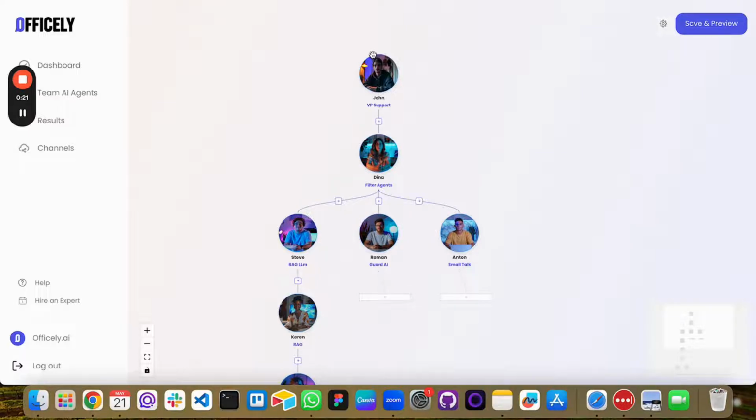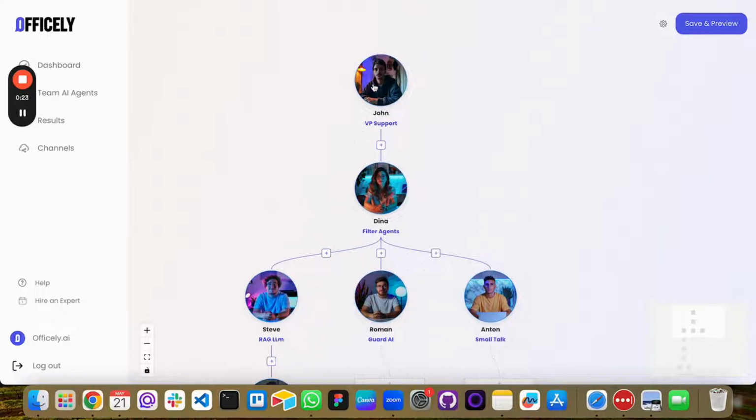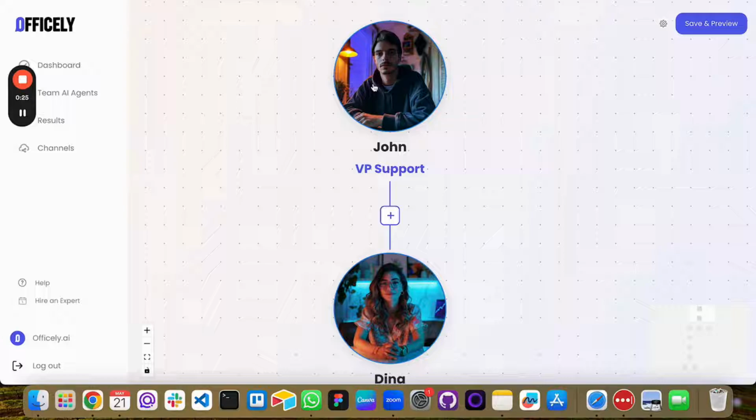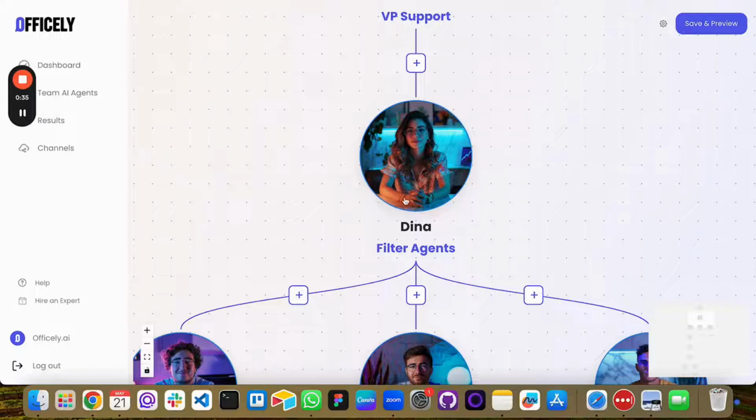It all starts at the top with our VP of Support, John. John's job is to select the right agent for the query and determine the appropriate flow. Next, we have Dina, who acts as the filter's definition. Then, we move into three distinct scenarios.